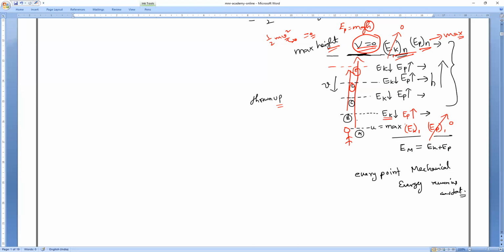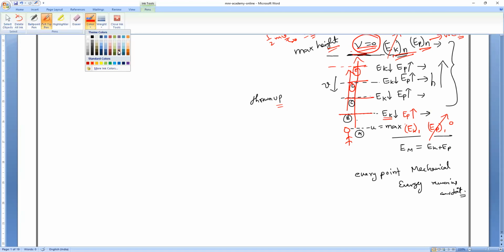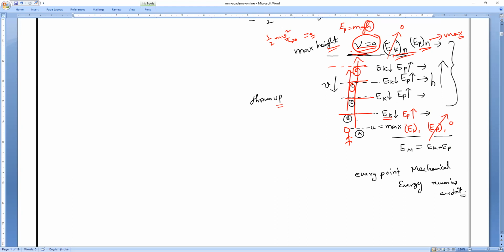It remains constant. Do you understand, all of you? Whatever height you take, this height or this height, every height, the mechanical energy remains constant. Are you clear, everybody?